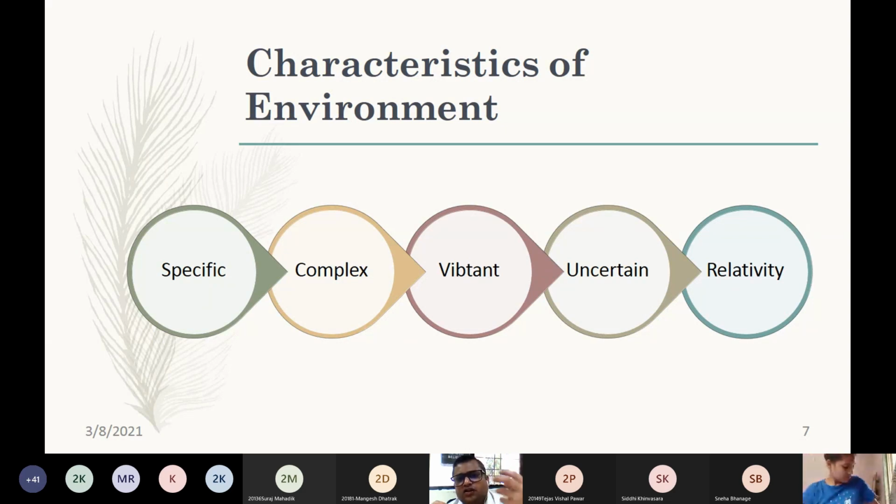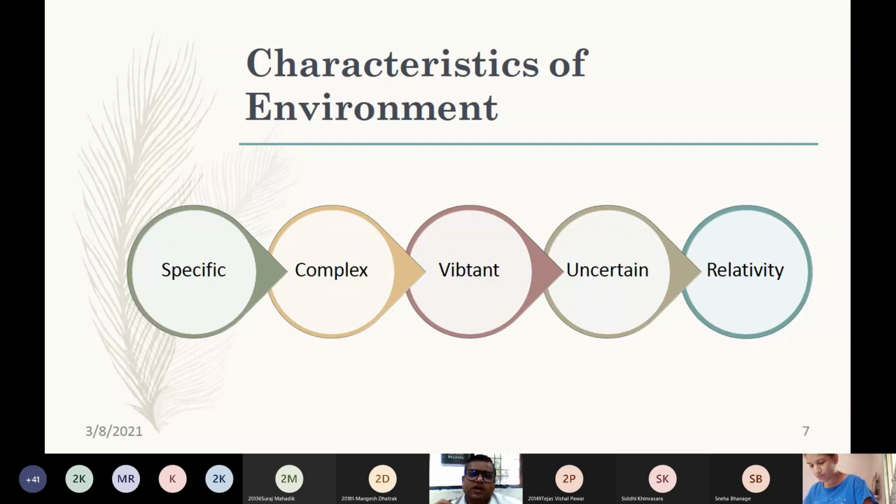If you look at the festivals, a single festival is celebrated in different ways in different parts of the country. For example, Lohri. On the same day, there is Pongal, there is another festival. Then there is Makar Sankranti also. When you talk about the same day, the same occasion, it is being celebrated by different castes, different creeds, different culture group people in a different manner. And that is how the environment is very complicated. It cannot be simply stated in just two lines.